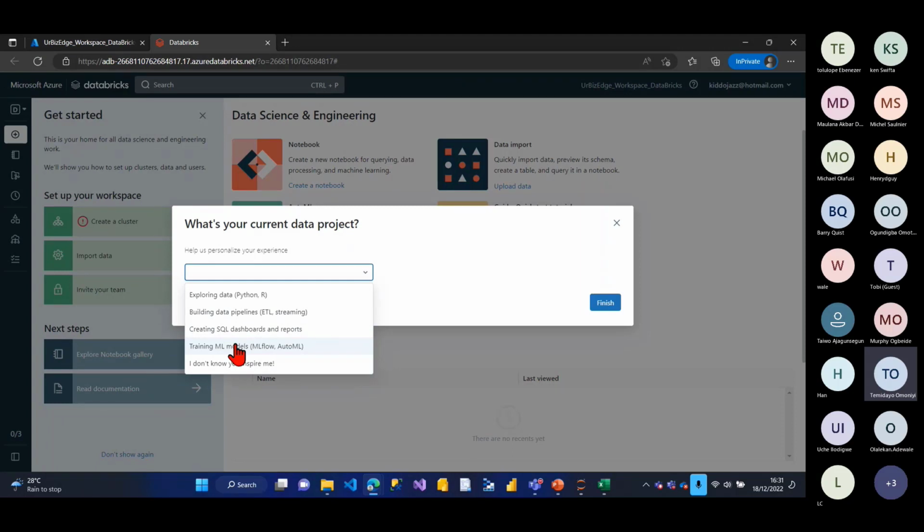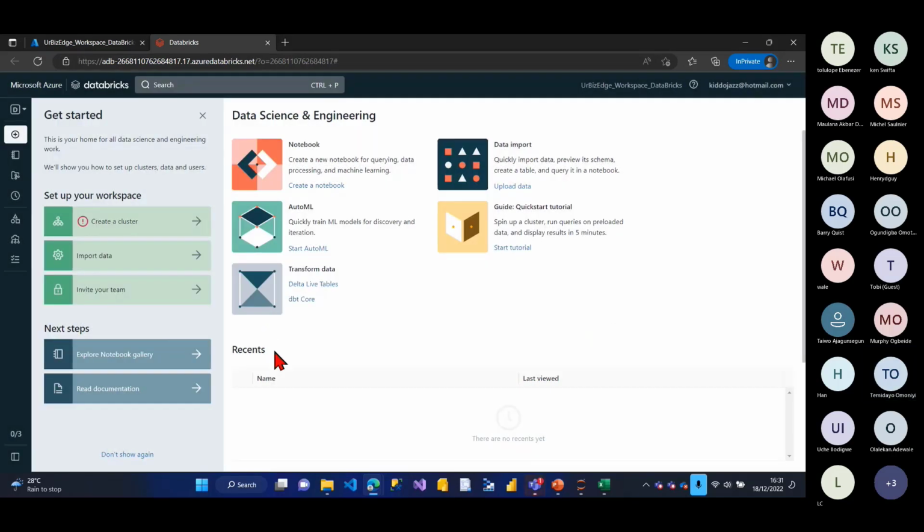So I want to be in the pipeline actually. So let's click on pipeline. I'll click on finish. Right? Okay. So this is actually how the interface of Azure Databricks looks like, right?